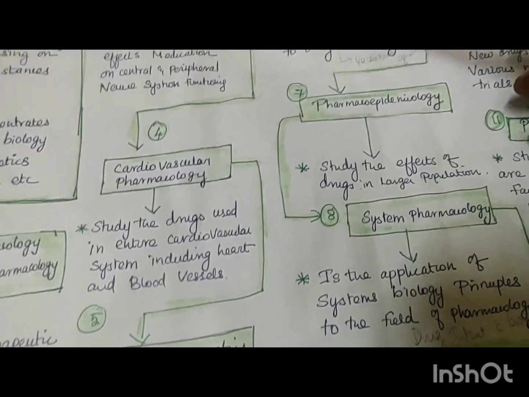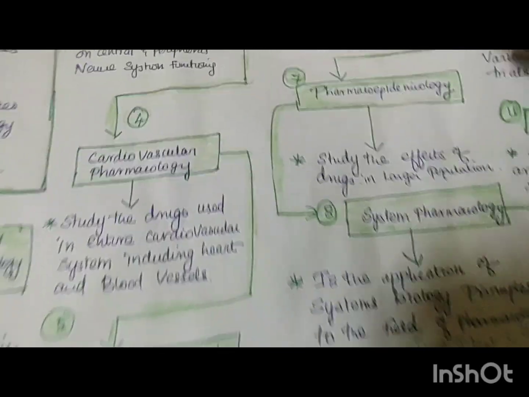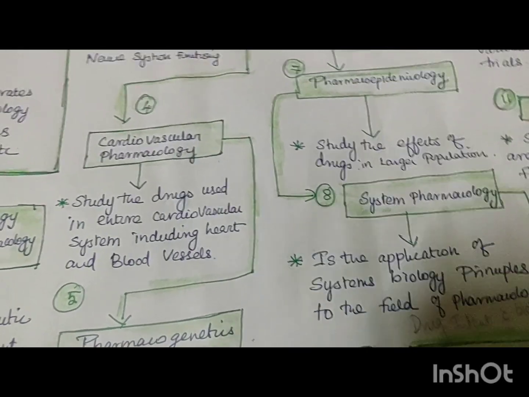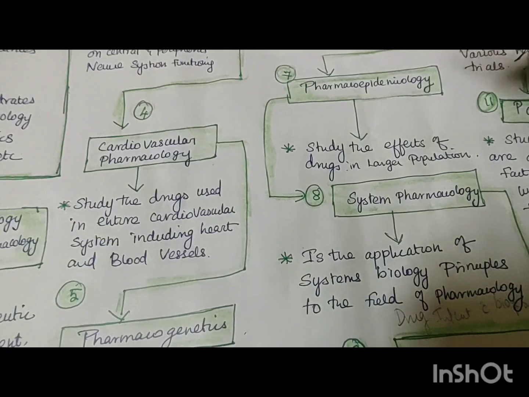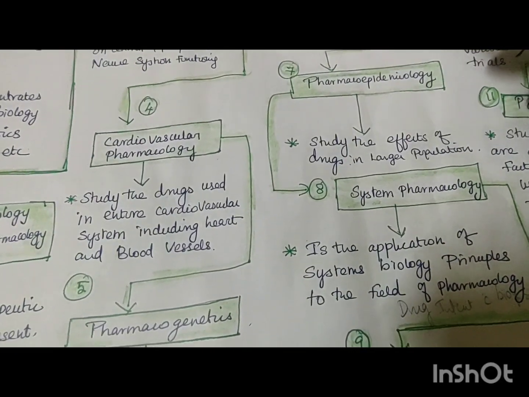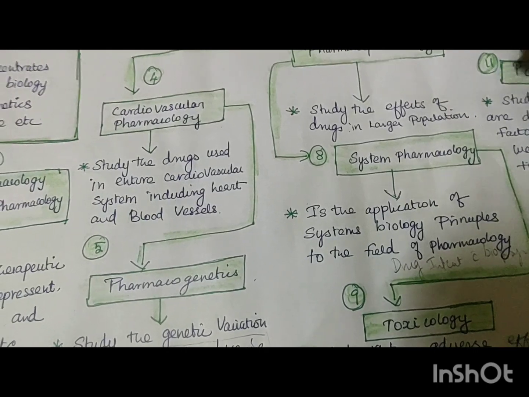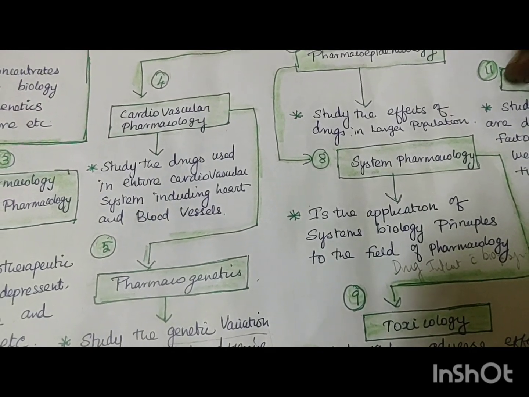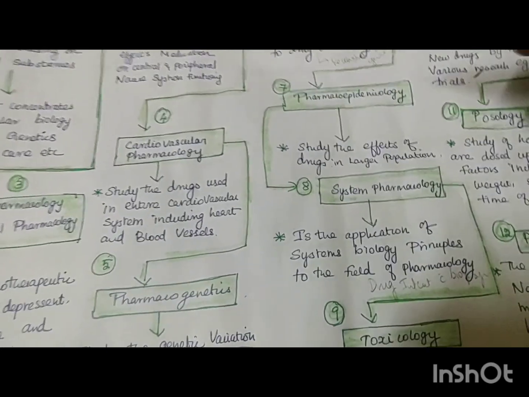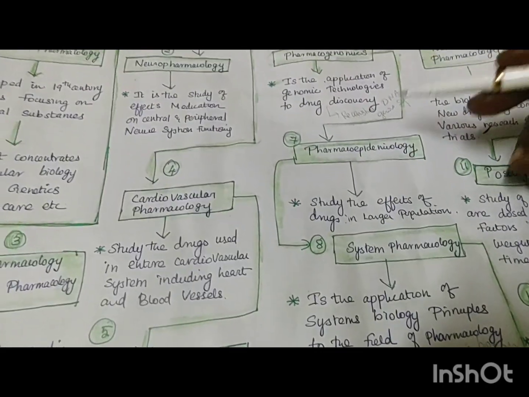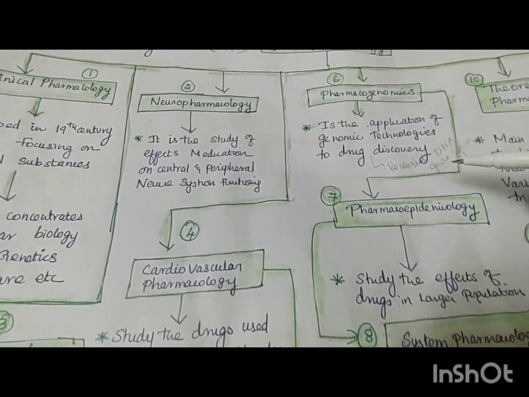Next, if you see pharmacogenomics, like genome, again you can say it is the application of the genome, genes, like the alteration in the gene. This adenine, guanine, cytosine, thymine is the construction of the gene. So what modification the drug is making, they study in detail, and that is called pharmacogenomics.